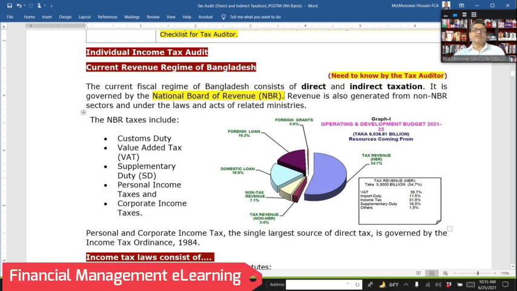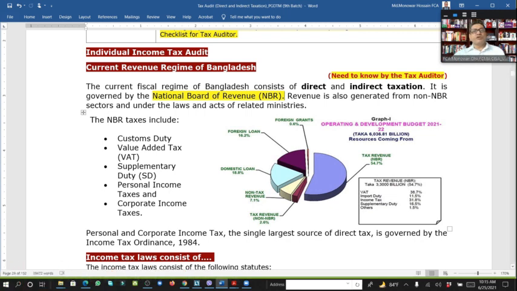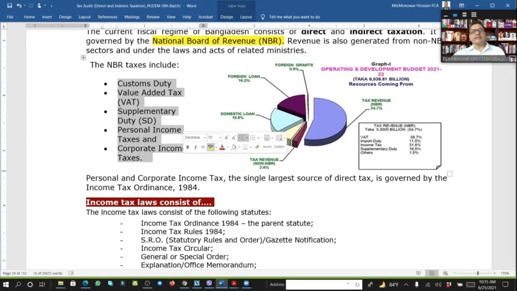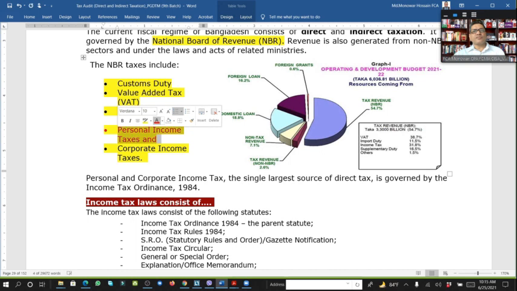We know the current fiscal regime in Bangladesh consists of direct and indirect tax, and we also know that tax includes customs duty, VAT, supplementary duty, personal income tax, corporate tax, etc. So today we will discuss personal income tax.